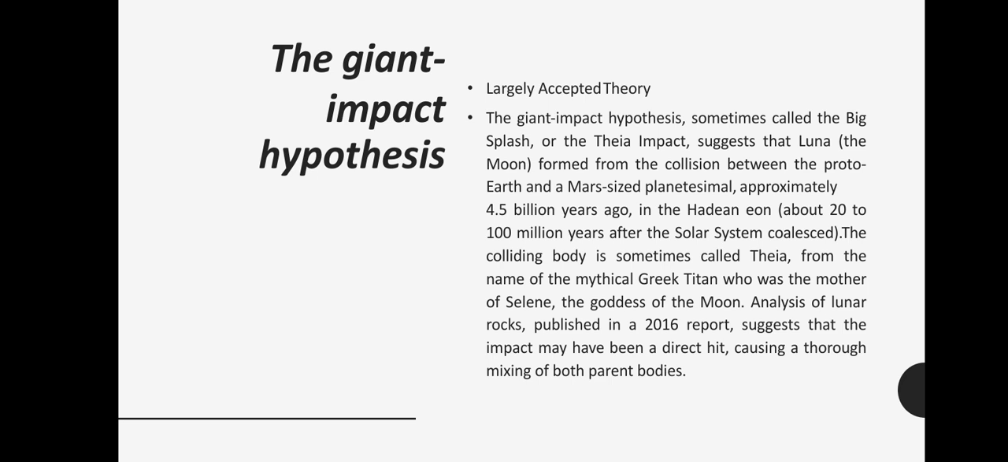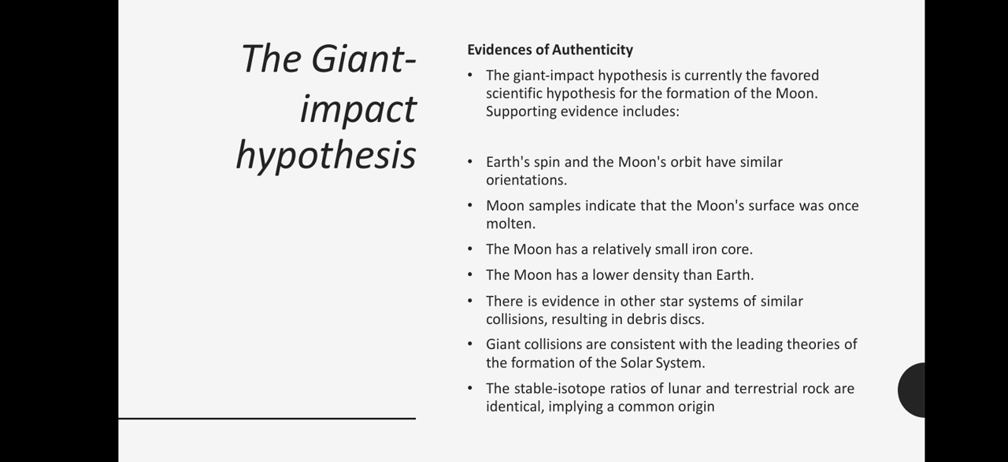Analysis of lunar rocks published in a 2016 report suggests that the impact may have been a direct hit, causing a thorough mixing of both parent bodies. That's how the formation of the Moon is explained, and that is the largely accepted theory in the whole area. So let's see the evidence of authenticity of the giant impact hypothesis. The giant impact hypothesis is currently the favored scientific hypothesis for the formation of the Moon.